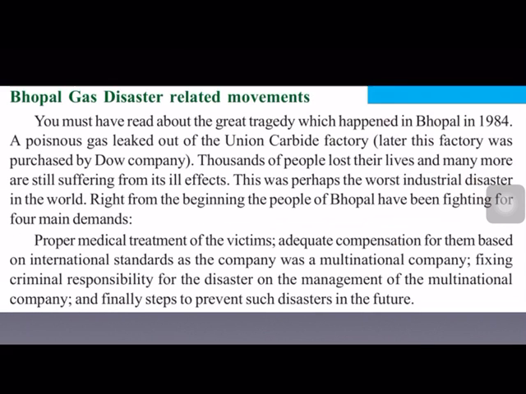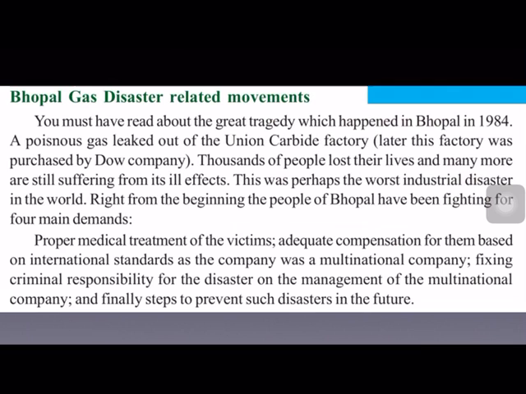Now, the next movement is the Bhopal gas disaster related movements. Now let us see what this is. The Bhopal gas tragedy occurred in Bhopal in Madhya Pradesh in 1984. In 1984, a poisonous gas leaked out of the Union Carbide factory. In Bhopal it was located, and from this Union Carbide factory, poisonous gas leaked out.